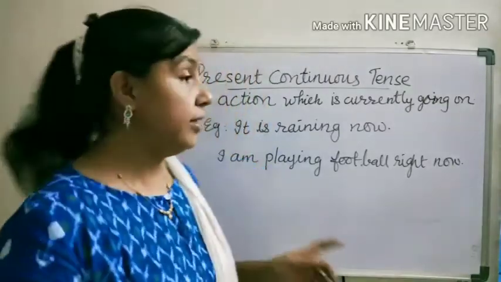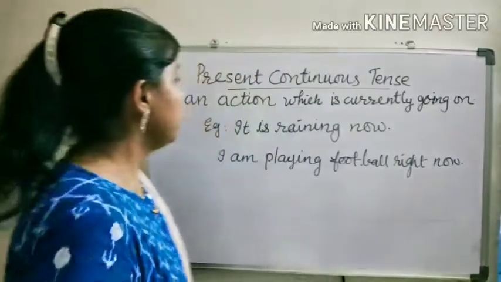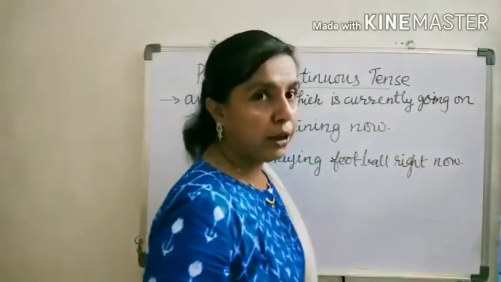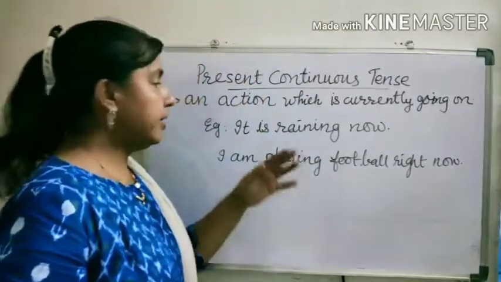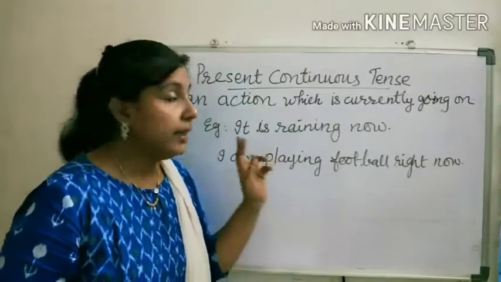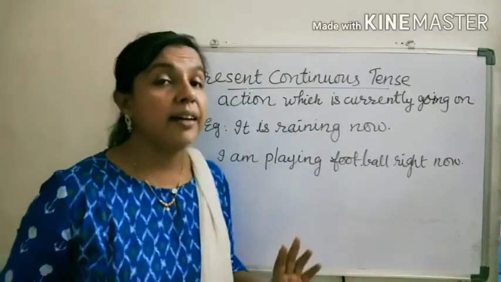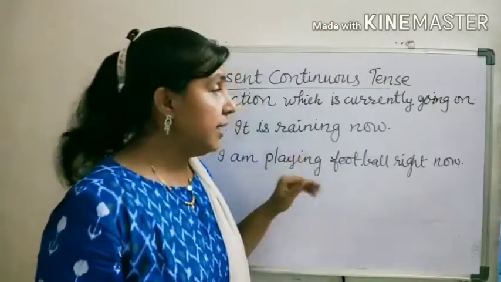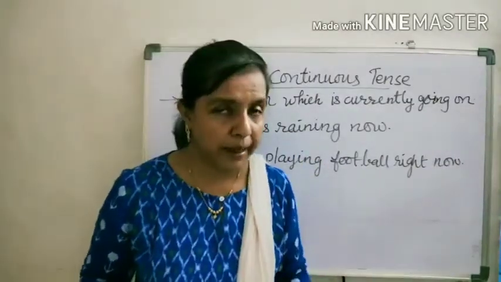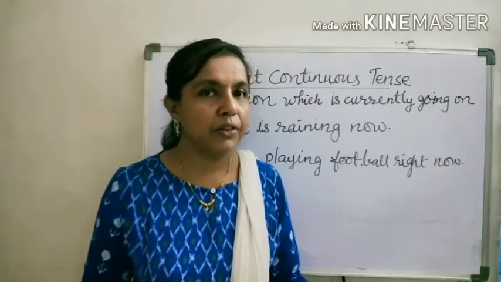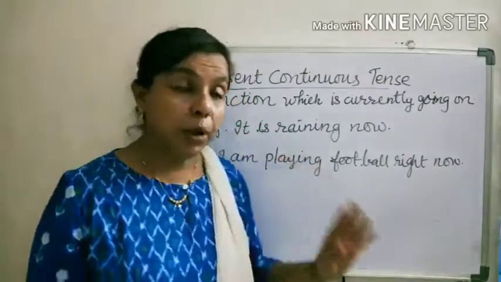Now let us look into the present continuous tense. Present continuous tense refers to an action which is currently going on. Let us see one example. It is raining now. It started raining a short while ago, and it is raining at the present moment, and it will continue raining for a while.